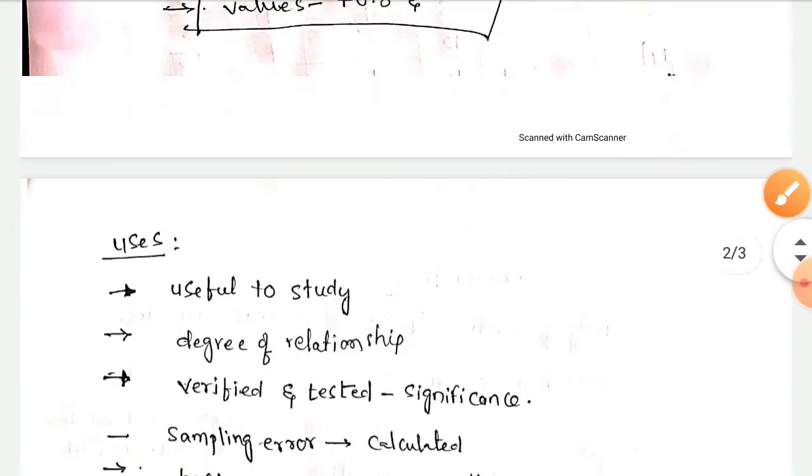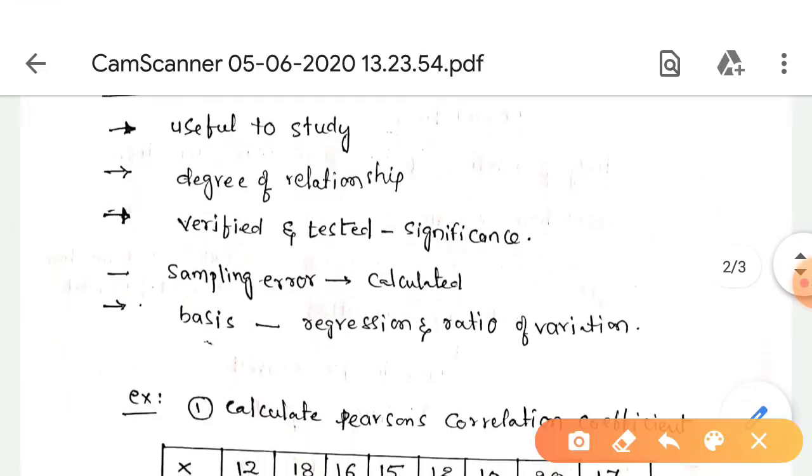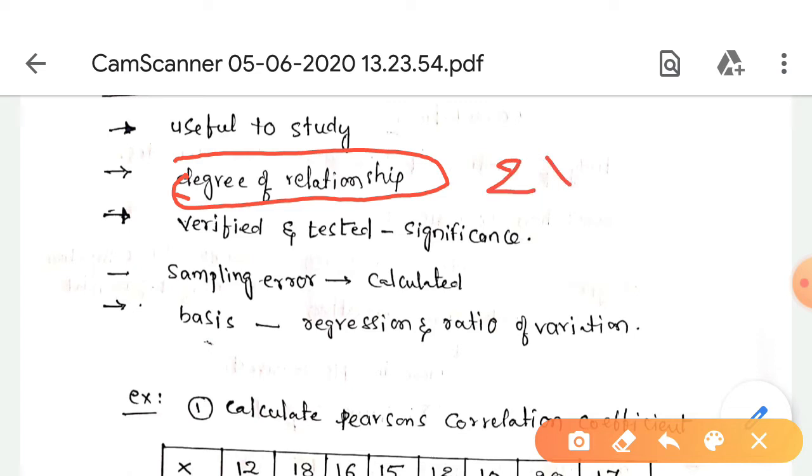What are the uses? Okay, so one is the correlation is very useful to study the relationship between two different variables. It is very useful to study the correlationship between the two variables, and it analyzes the measuring of the degree of relationship between the two variables.